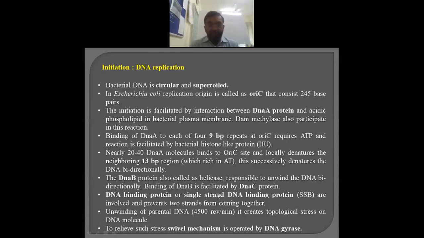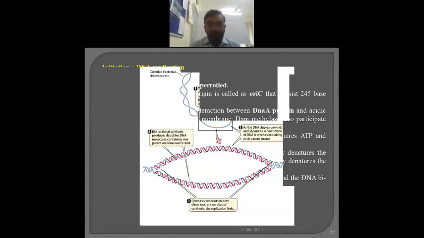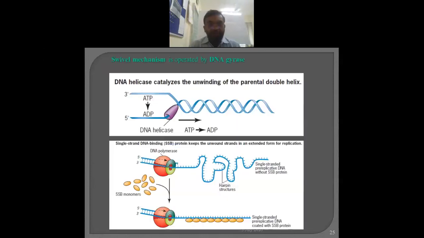The two separated strands are held by the single strand DNA binding protein, SSB. But further, due to the unwinding, there is a topological stress on the DNA molecule, and relieving this stress is very important. The helicase opens the DNA, but the winding goes further ahead.